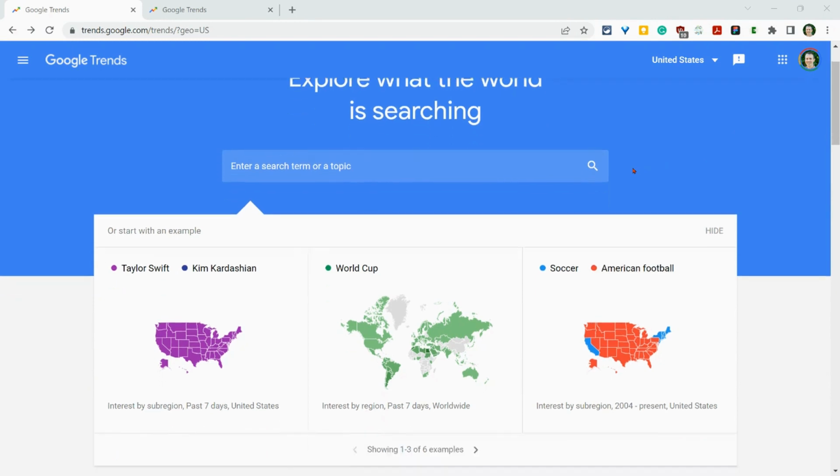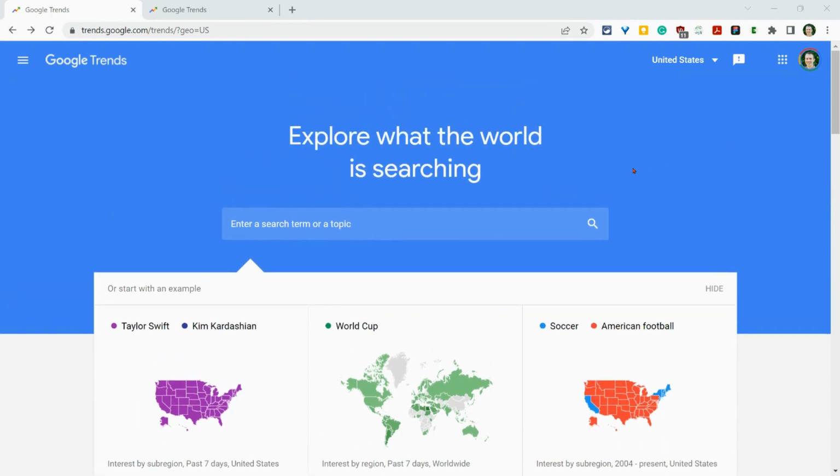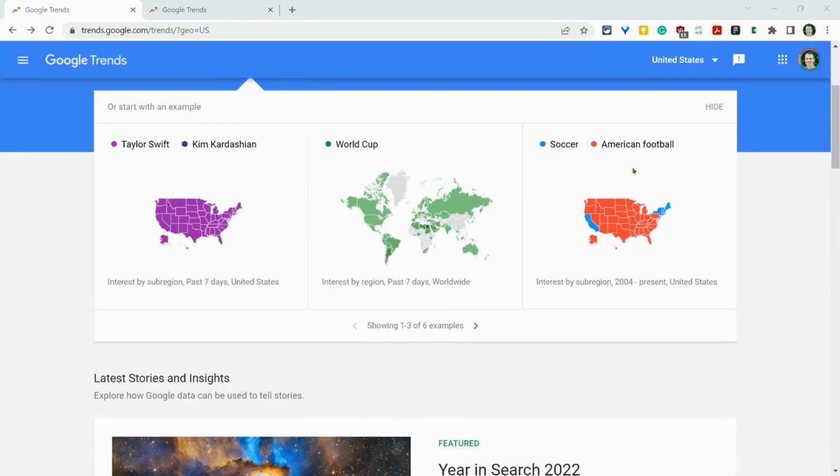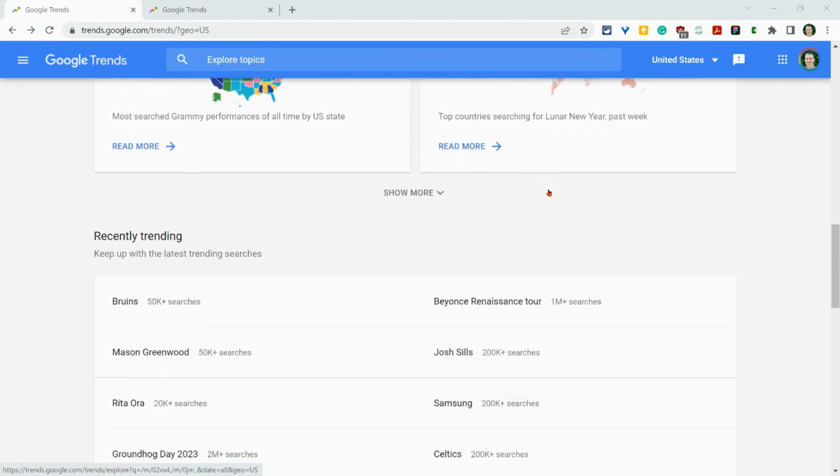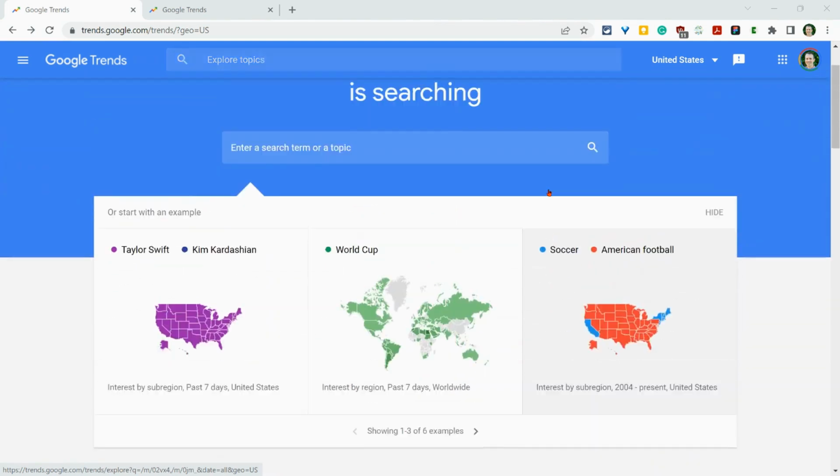This is Google's website for showing how much interest there is in search terms. The data goes all the way back to 2004. And if you scroll down, they have some nice curated stories on search terms and comparing search terms. We'll do that in a minute.